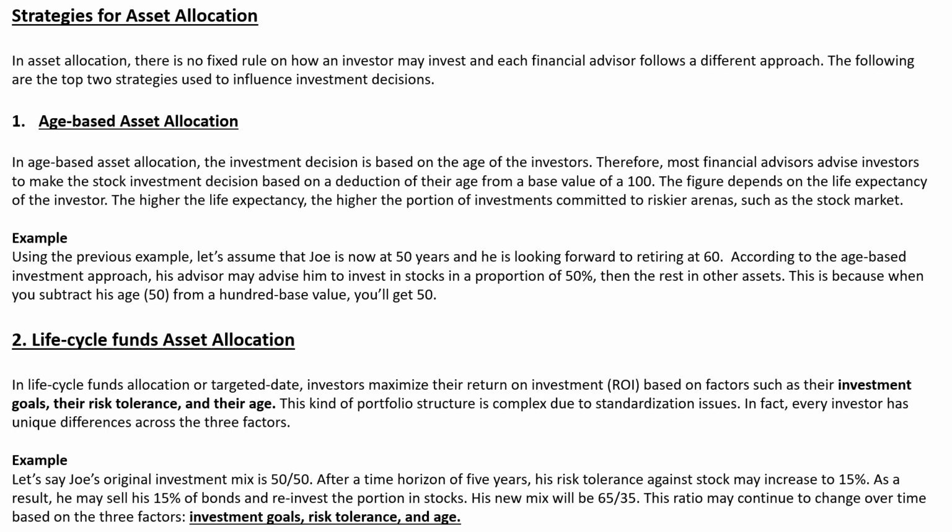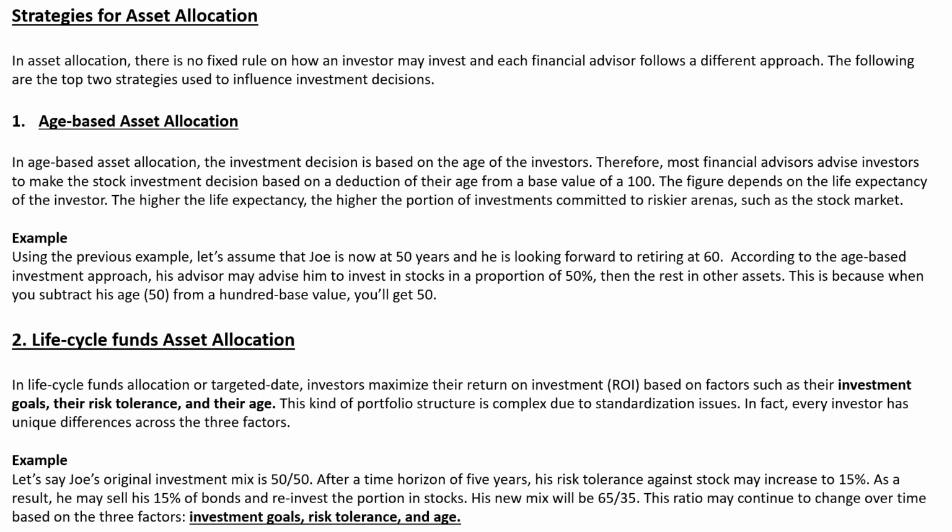If your age is 20, then you can invest 80% in the stock, because there you can take high risk. So the figure depends on the life expectancy of the investor. The higher the life expectancy, the higher the portfolio committed to riskier areas such as the stock market. Okay, so if your age is less, then you can take more risk, and so you will prefer to invest in the stock market.